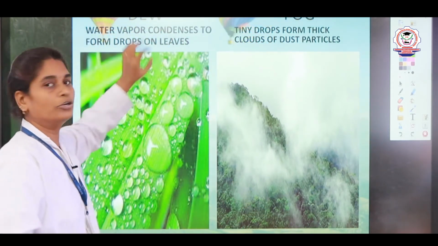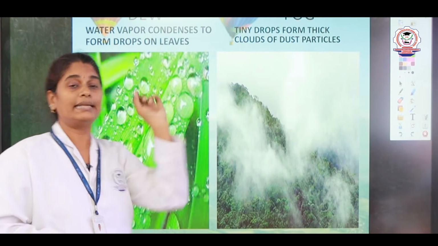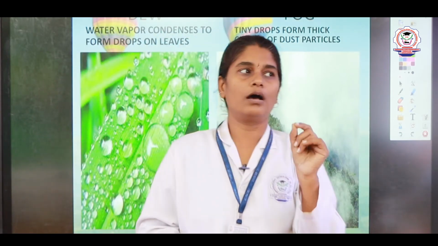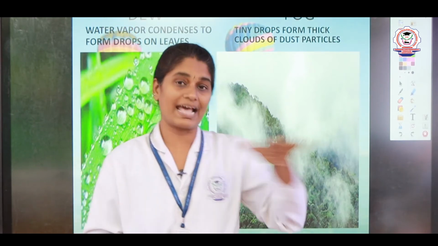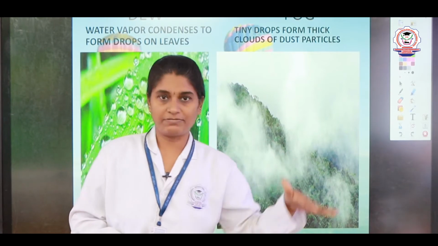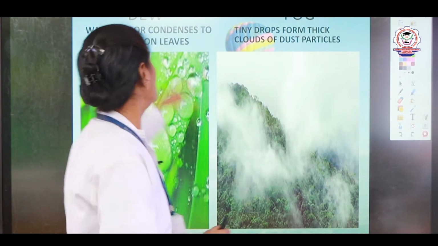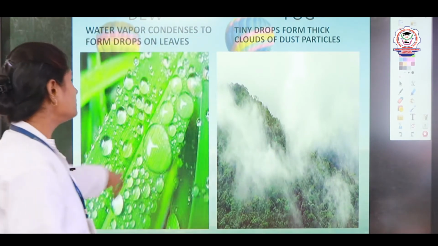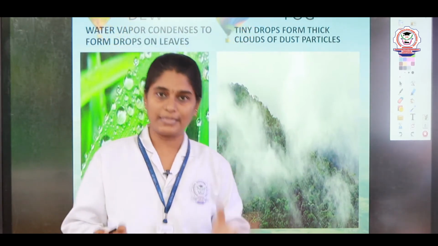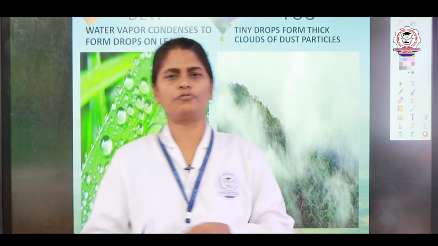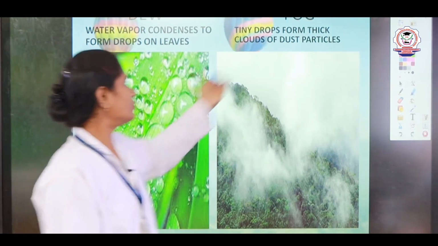The first one is dew. So, dew is nothing but when the water vapor condenses to form tiny drops. You will see this in the early morning. When you wake up, if you look on the grass, on the plants, on the leaves, there will be very tiny drops, right. Those are called dew drops. So, you can see here, during the early morning when you wake up, you can see the dew drops. Dew drops are nothing but water vapor condensed to form very tiny drops of water, which is known as dew drops, right.